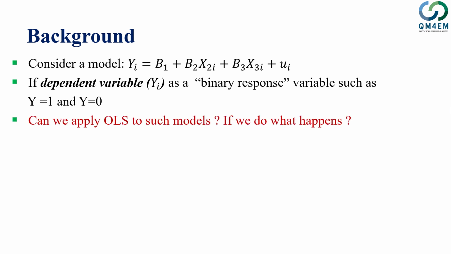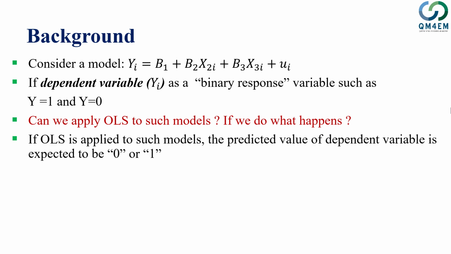Having said that, we have this model with Y being the binary dependent variable. The first question we can ask is, can we estimate this model using the ordinary least squares method that we have been discussing throughout this course? And if we do so, what happens? What are the consequences? When we apply OLS to a model, we obtain the predicted value of the dependent variable.